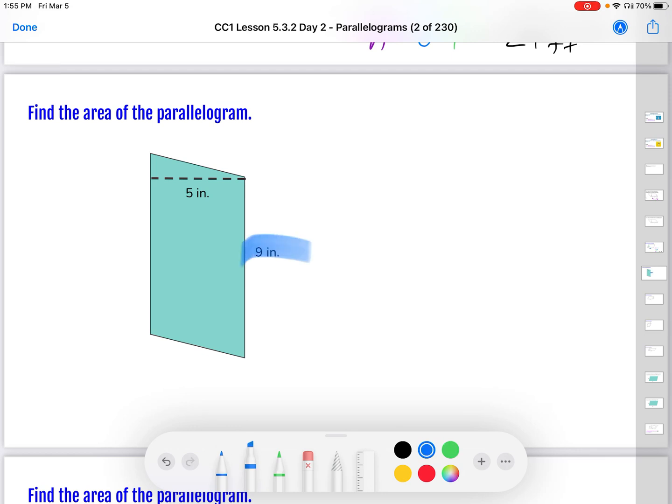And our height is always something we haven't talked about a ton before. It needs to be perpendicular. Sometimes you see a little part of a square, almost, right there. It means perpendicular. It's 90 degrees to it. So our height in this case will be the 5. Okay, so area equals base times height, and our base is 9 inches and our height is 5 inches.